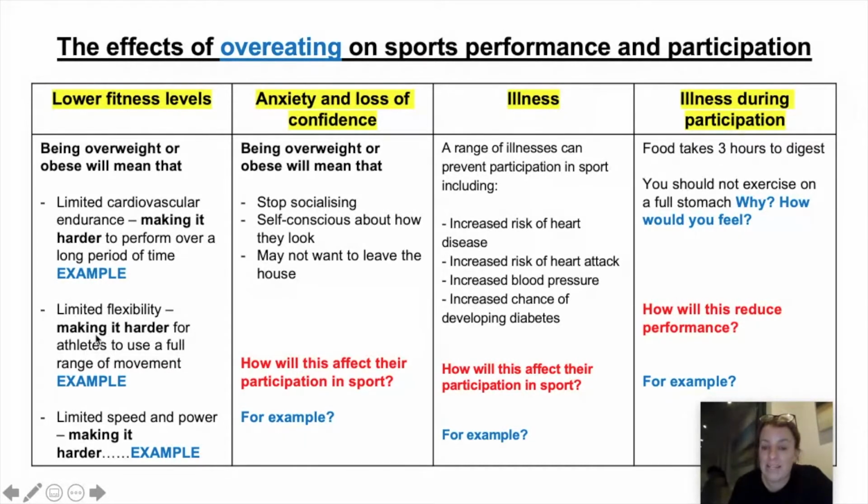Limited flexibility, making it harder for athletes to use a full range of movement. Limited speed and power, making it harder. Why? You tell me. Why would someone who is overweight or obese find it hard to generate speed and power compared to someone who is a normal weight? And can you link it to sport?